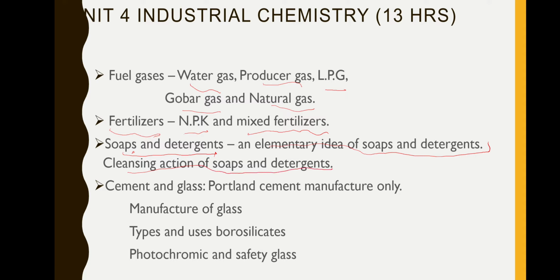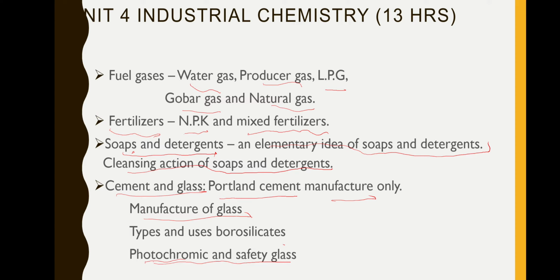How it cleans dirt, that we are going to see. Then cement and glass. Portland cement manufacture alone you have to see. Then how glass is manufactured. There are different types of glasses, borosilicate and so on. There are different types, that we will see. And 2 important types, photochromic and safety glass, we will be seeing.